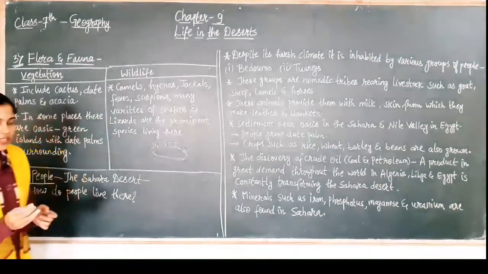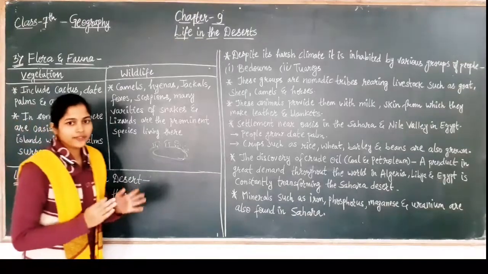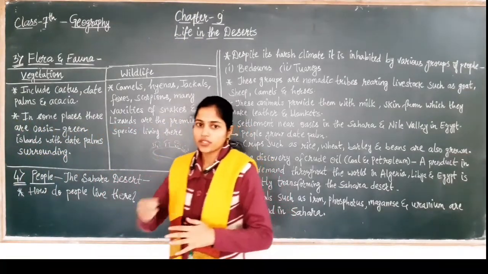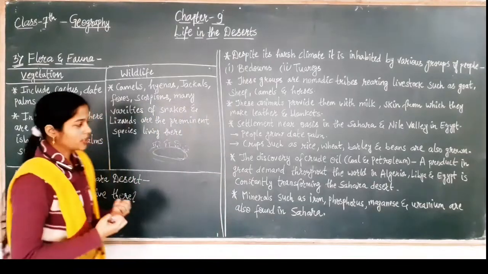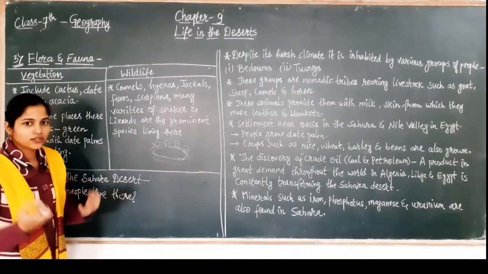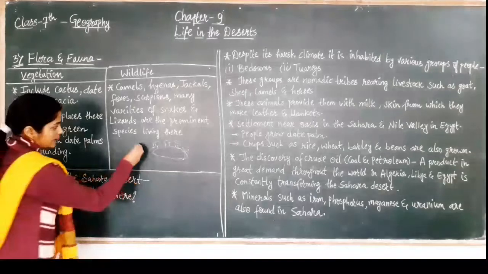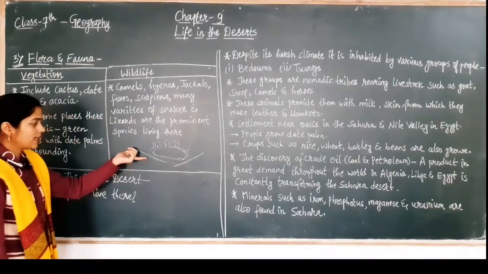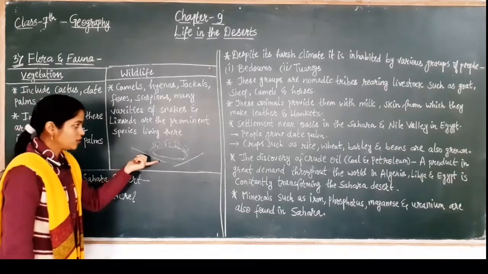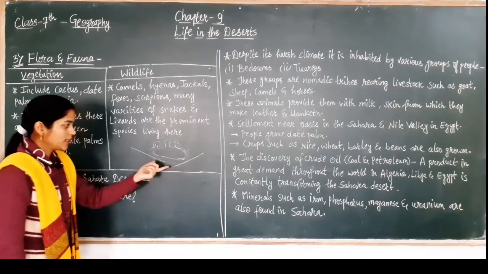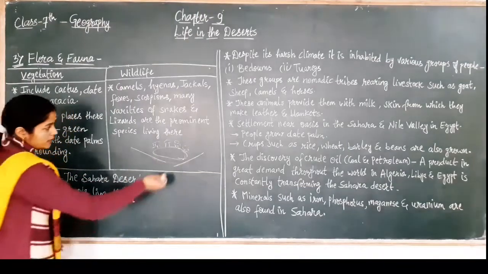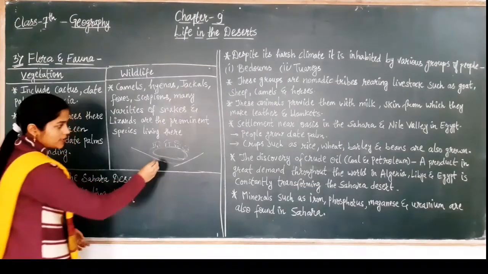An oasis is formed with a slope. If the area is sloped, then whatever water is there gets stored, as the area is on the sloped side. The water gets stored in the form of a circle in that region.